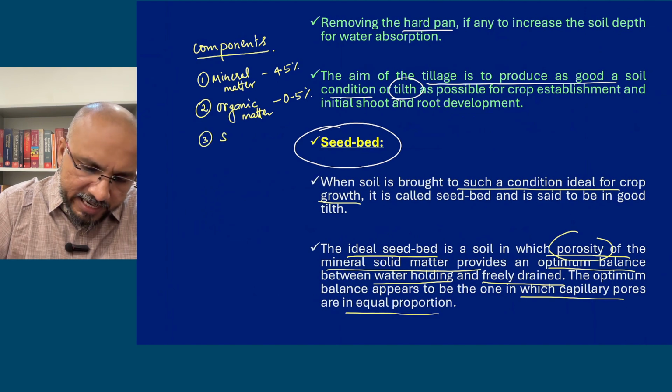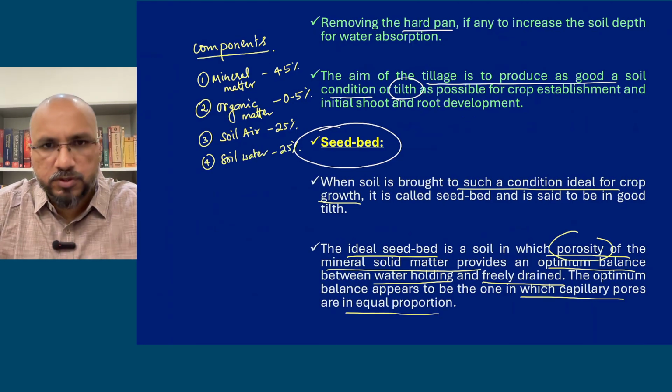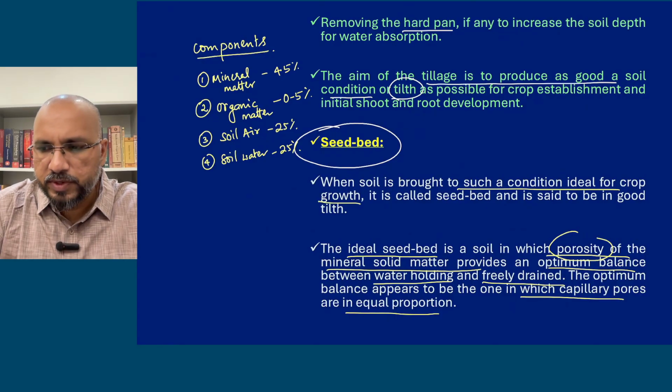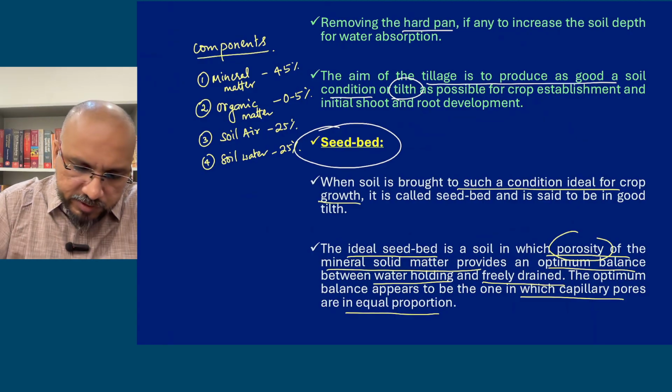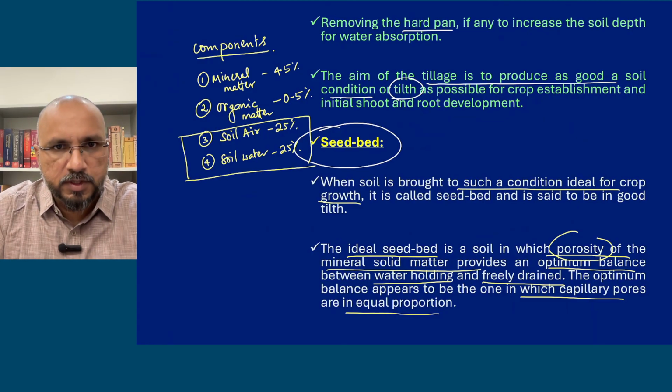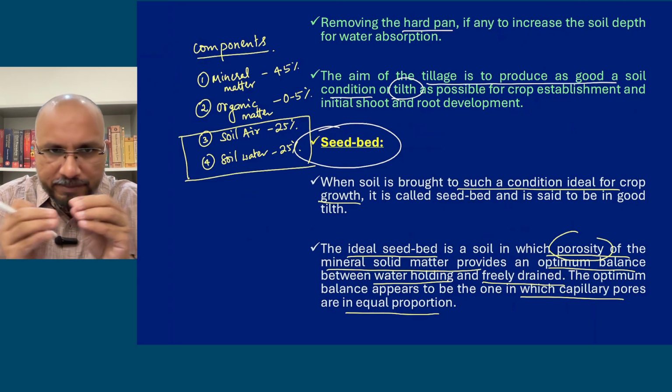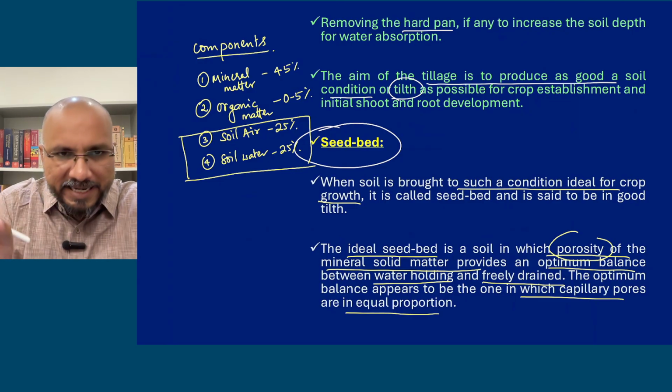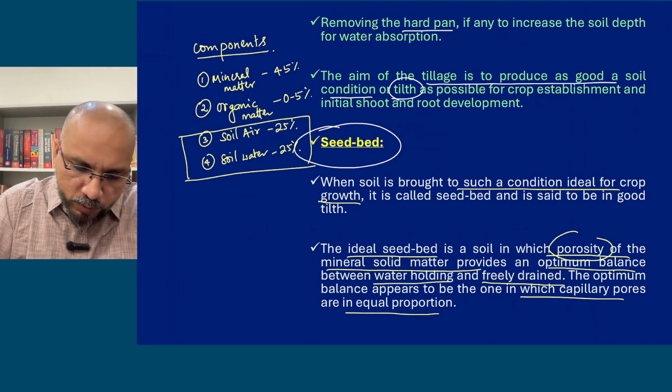Then we have soil air, 25%, and soil water or soil moisture, the other 25%. So generally this is the average composition of the soil. Now soil air and soil water are present in the soil pores. The gap between the particles inside the soil, between the mineral matter and organic matter, is called porosity.